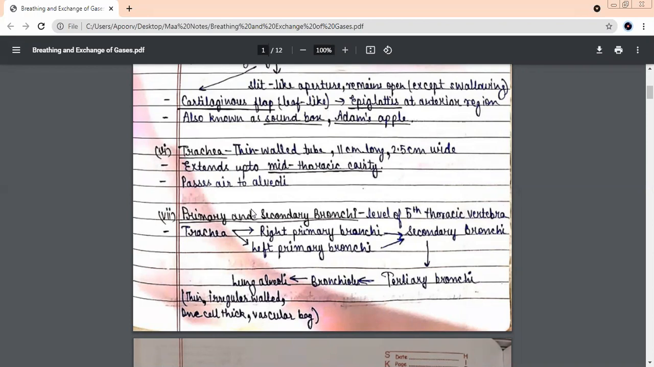Then we had the upper part of the pharynx, which is known as? Nasopharynx. We also talked about the trachea. Trachea extends up to which part of the thoracic cavity? Mid part of the thoracic cavity. So trachea divides into two bronchi. Bronchi divide into primary